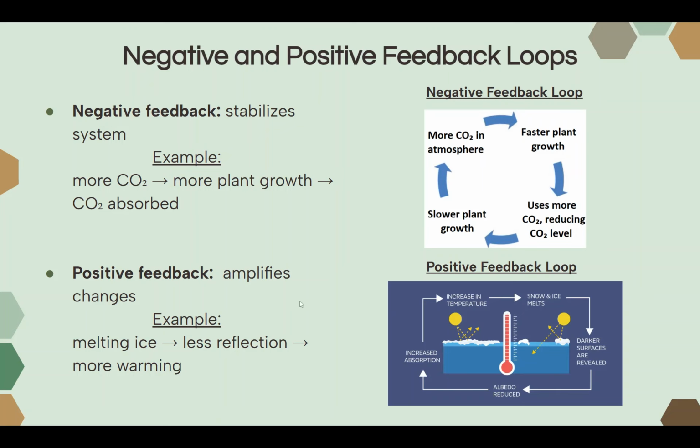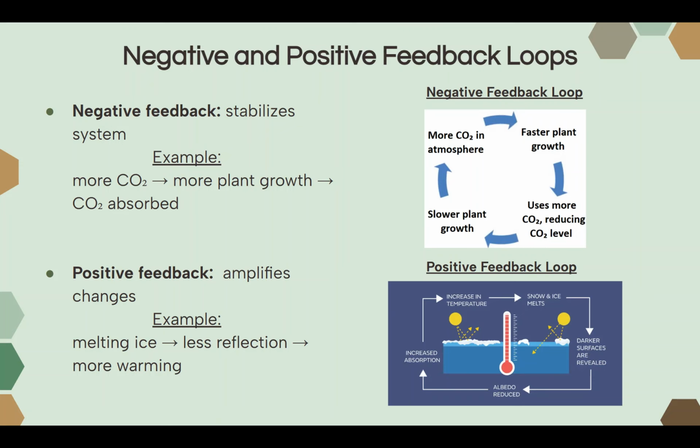But then there's also another type of feedback loop called a positive feedback loop, which actually amplifies a change that happens or worsens a condition. For example, right now we're dealing with global warming, and because of that, snow and ice sheets are melting. If this happens, then darker surfaces on Earth are revealed because ice and snow are very light colored, they're white.